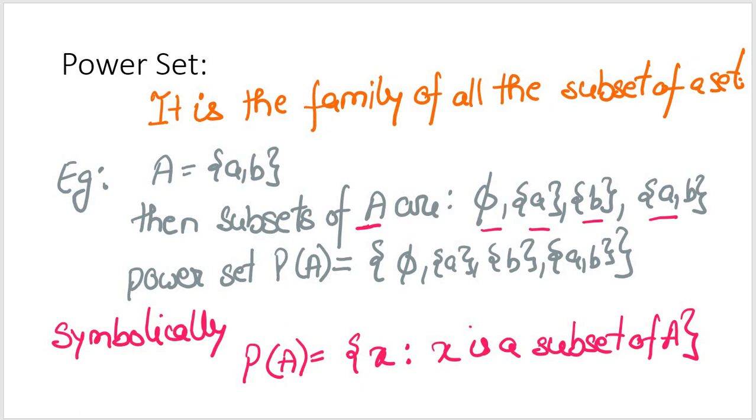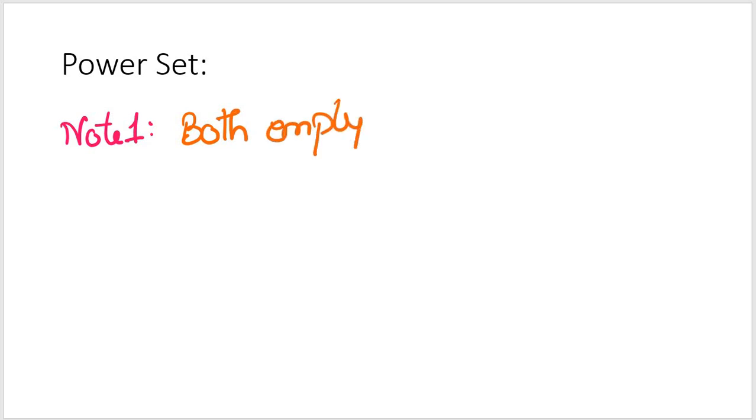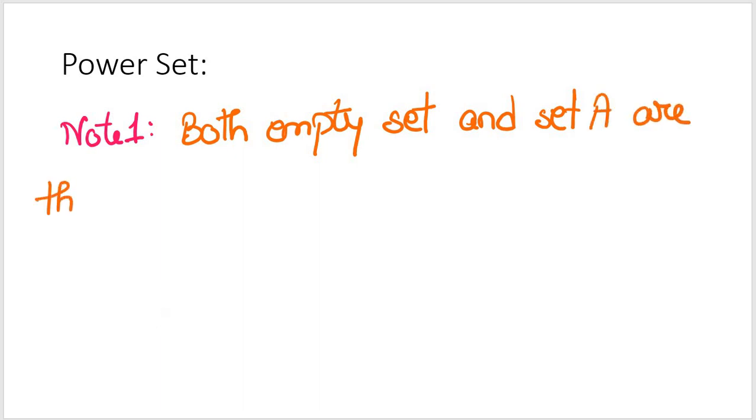One thing which you should note from this particular example is that you might have observed the empty set and the entire set A are the members of the power set.